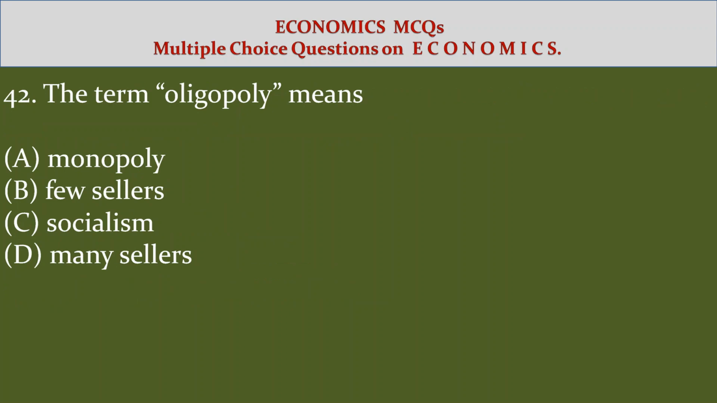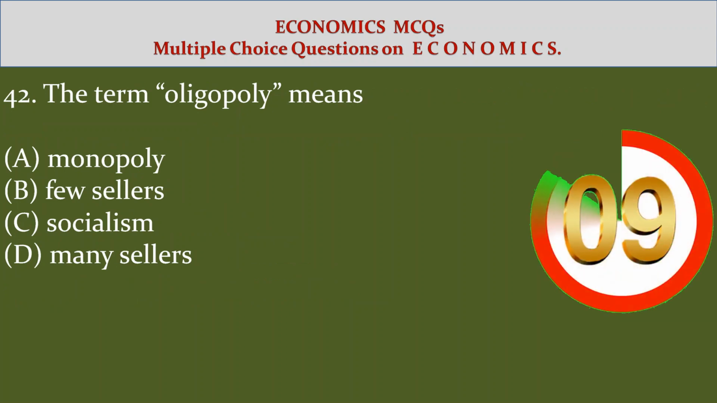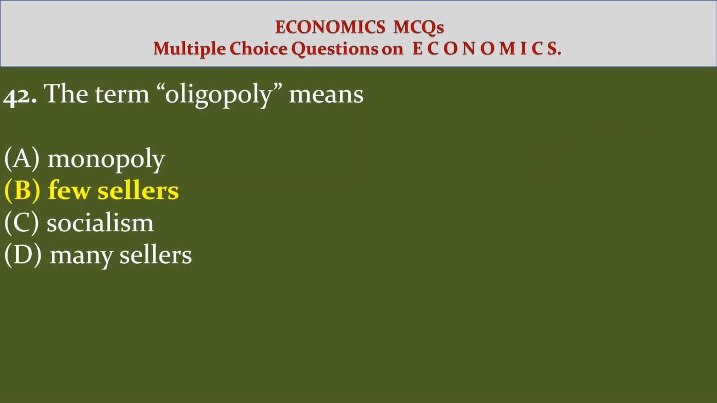42. The term oligopoly means option A. Monopoly, option B. Few sellers, option C. Socialism, option D. Many sellers. Answer. Option B. Few sellers.